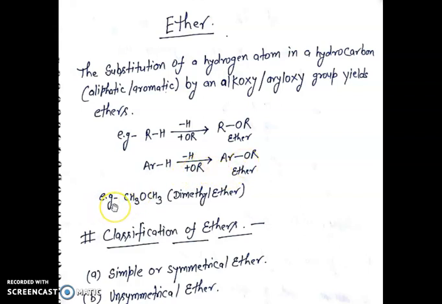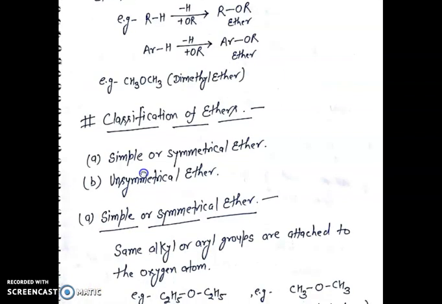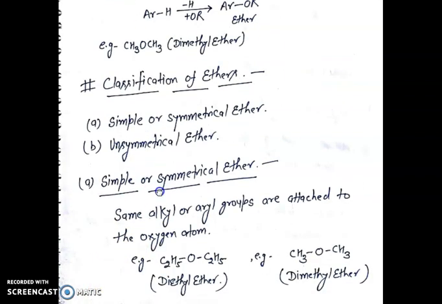For example, dimethyl ether. Dimethyl ether is the example of ether. Next point, classification of ether. We classify the ether into two groups. First is the simple or symmetrical ether, and second is the unsymmetrical ether.